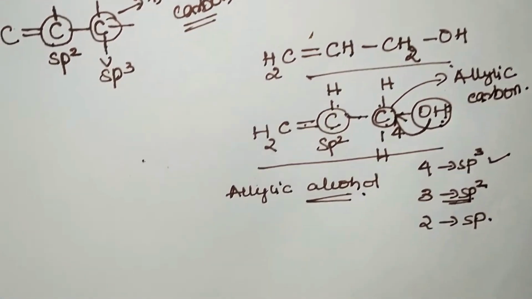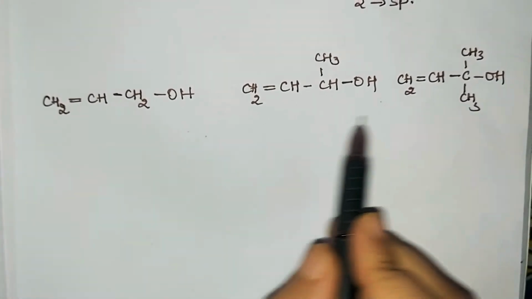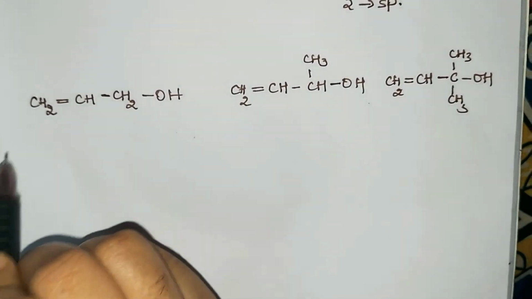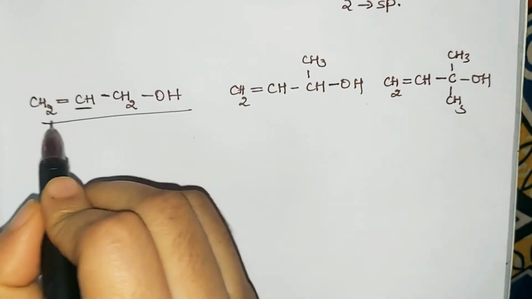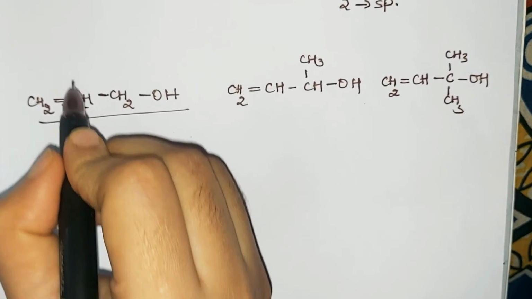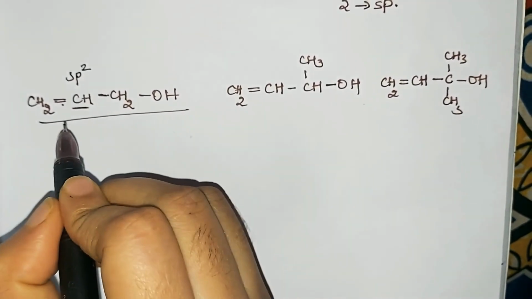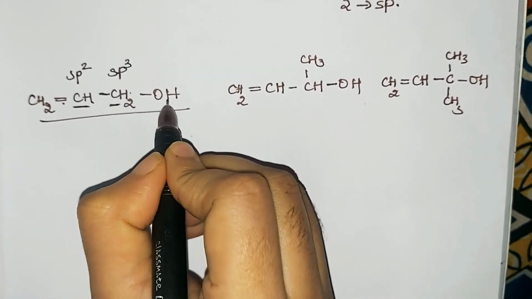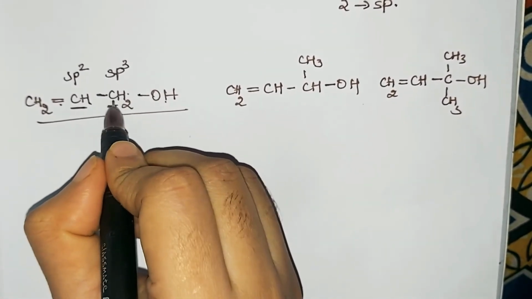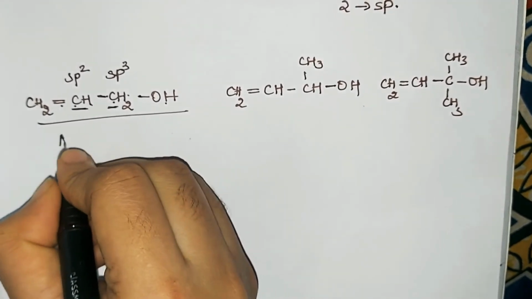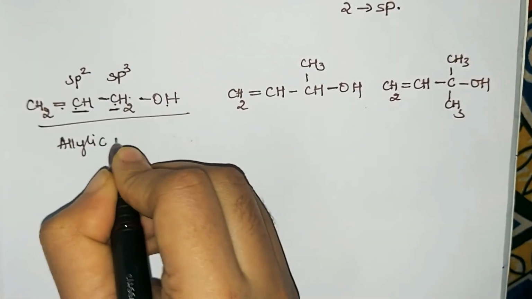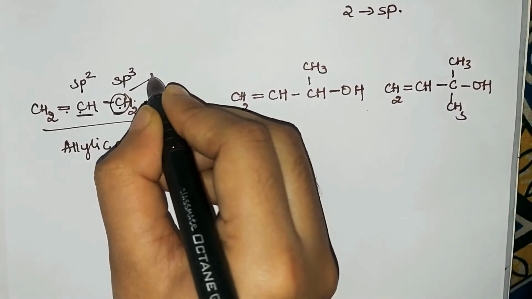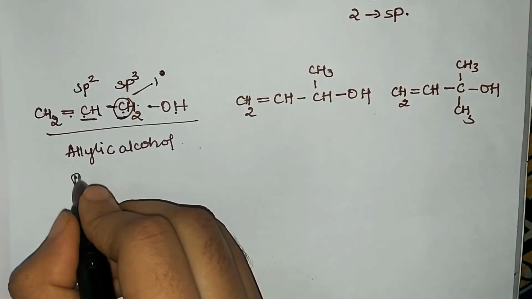Consider these are the examples. So we observe here, these are all allylic alcohols. So we'll find out whether it is a primary, secondary, or tertiary. So sp2 hybridized carbon atom, next to it is an sp3 hybridized carbon atom. OH group is attached to sp3 hybridized carbon atom, and that carbon is surrounded by how many carbon atoms? We'll see. First we'll find out it is an allylic alcohol, and this carbon is attached to only one carbon atom, hence it is a primary alcohol. So we say that these are primary alcohols.